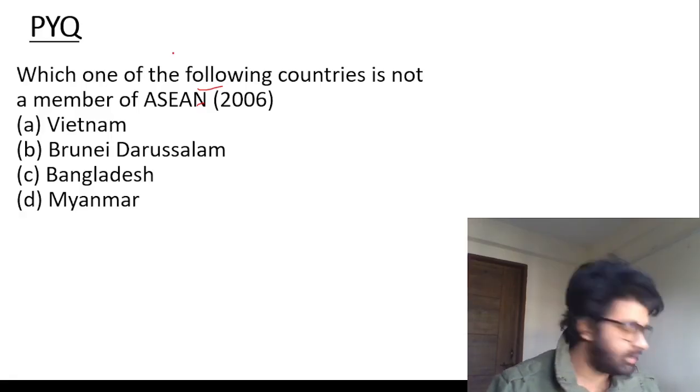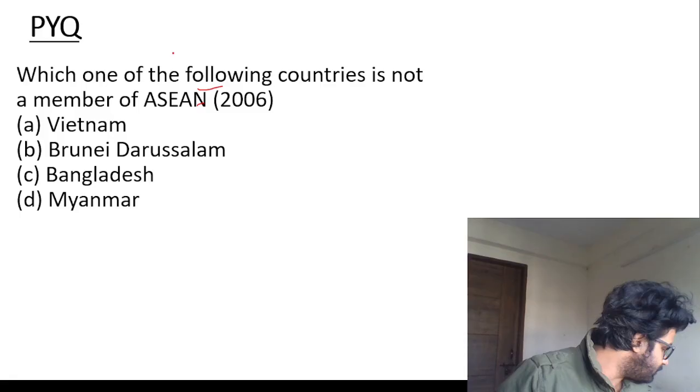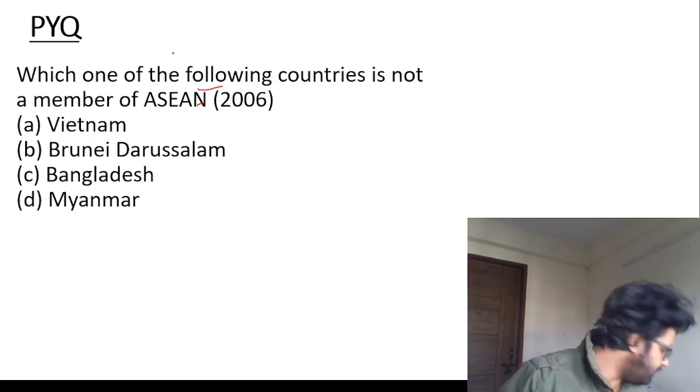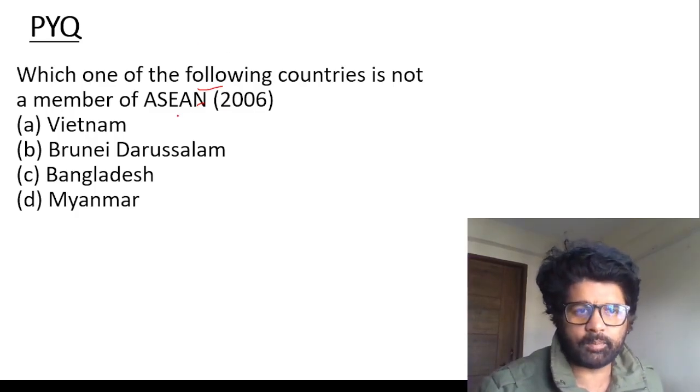Earlier when they asked it, at that time Timor-Leste was not a part of ASEAN. So remember these facts and figures. They are really important. How important? Really, really important, which is not a member of ASEAN.